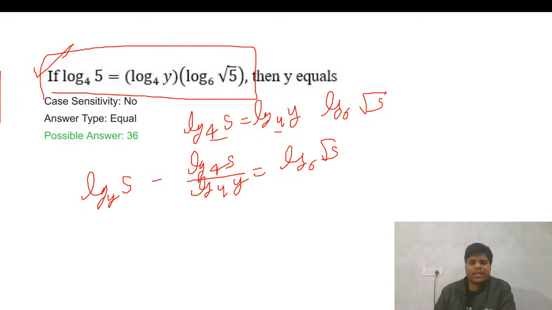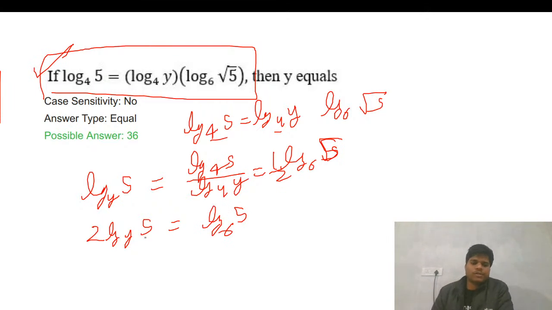I think I have taken this question in the class. So this is 1 by 2, 1 by 2 here, 5 to the 1 by 2 here. So this is your log_5 6, so 6 5, we need the value of y.